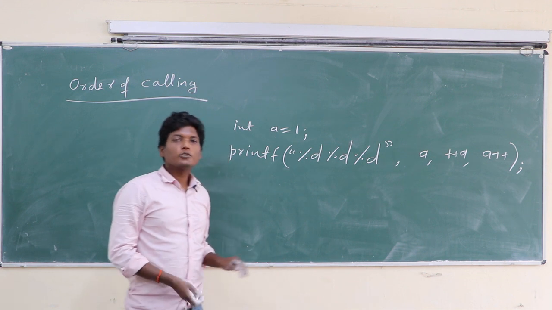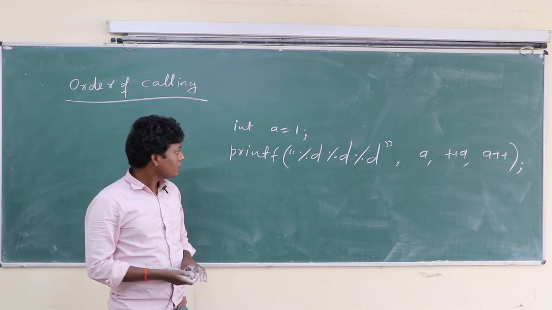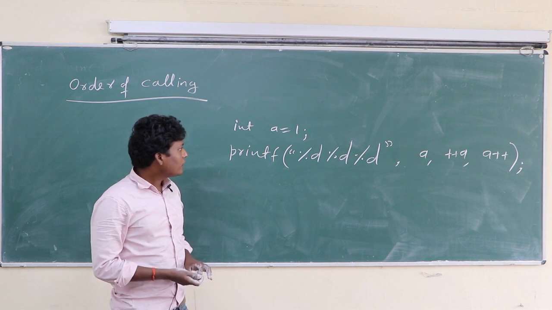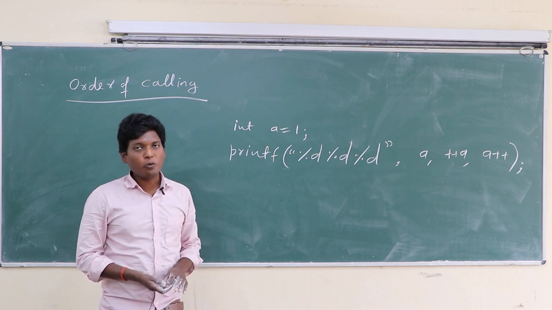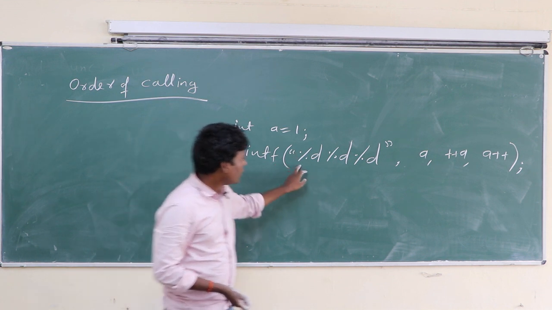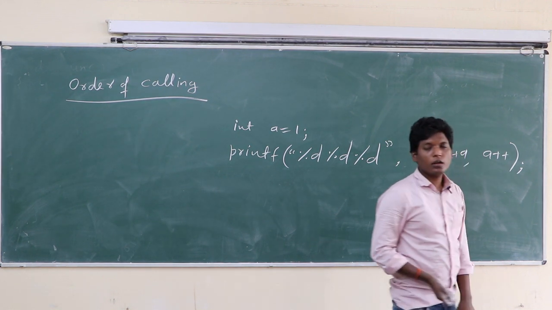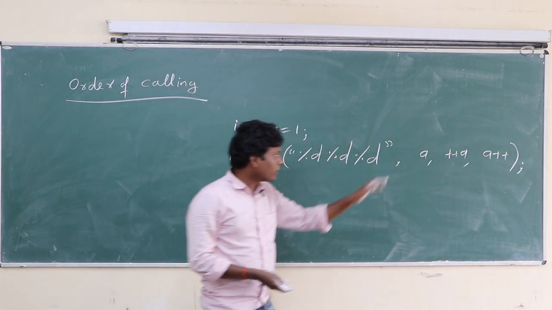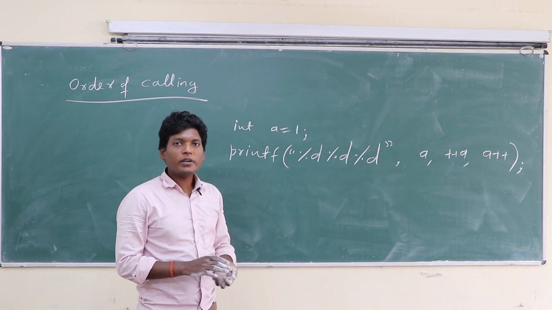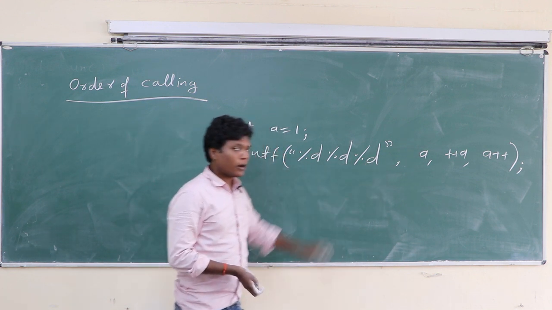Okay class, printf is a predefined function with arguments. Here you can count, there are 4 arguments: argument 1, argument 2, argument 3, argument 4. Arguments are separated by commas, so there are 4 arguments.